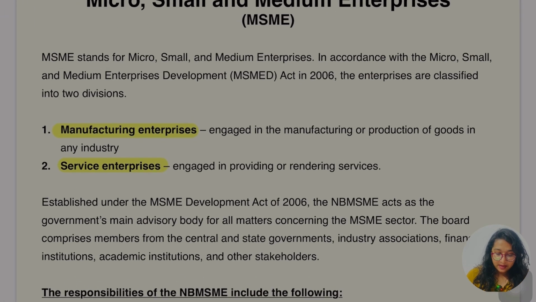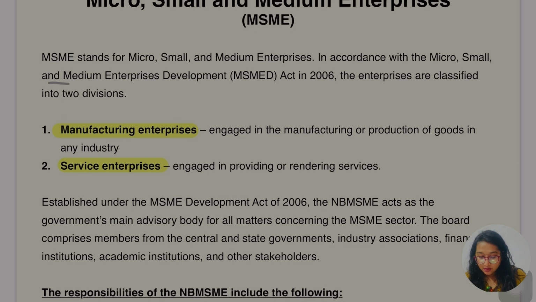So here MSME stands for micro, small and medium enterprises. As the name is simply clear, I'll tell you there was one MCQ-based question, and I'll tell you which it was. So yes, let's start. MSME stands for micro, small, medium enterprise. That much is clear.